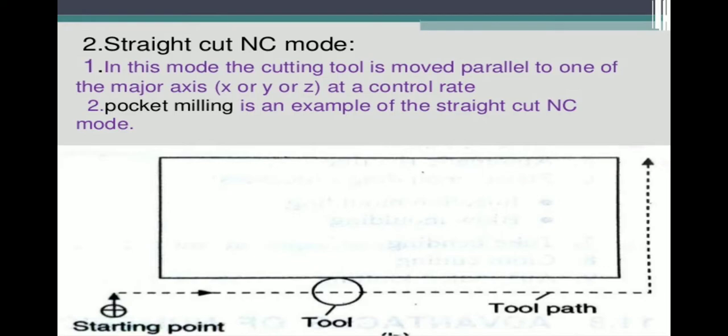From the starting point, the cutting tool should move along the axis on the same path. So that is the straight cut. The machine tool should not move in any irregular direction or from point to point. The cutting tool should move only in a horizontal or vertical direction, at 180 degrees or 90 degrees.